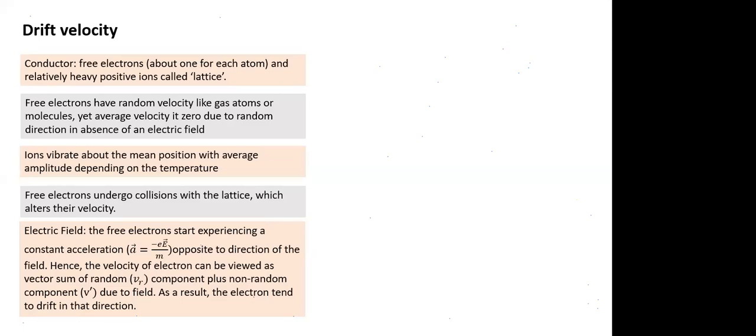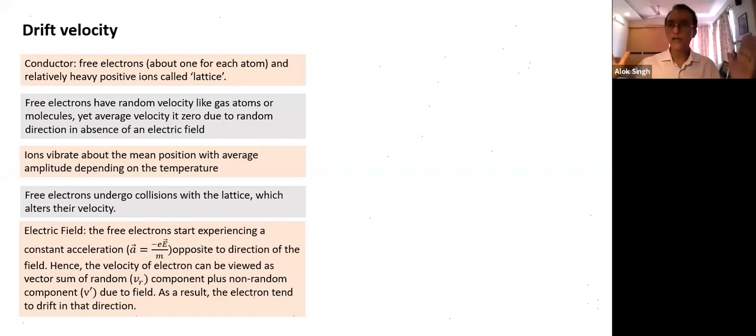Yes, according to the field direction. So suppose there's a conductor, and we apply a field. The field is in one particular direction. Since the field is in a particular direction, all V dash also will be in the same direction, unlike random velocity. Are you getting this point?